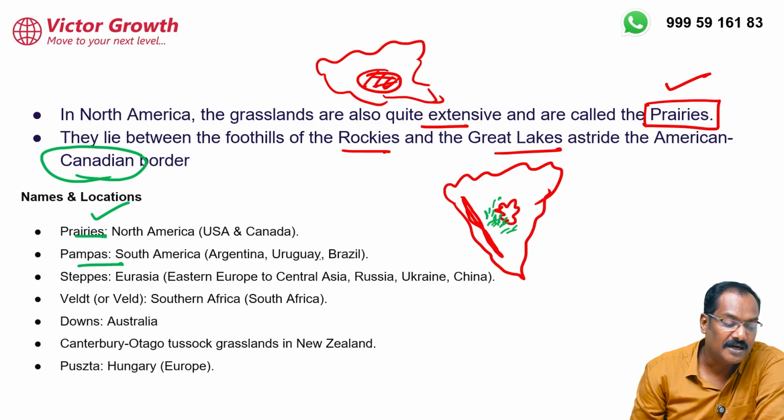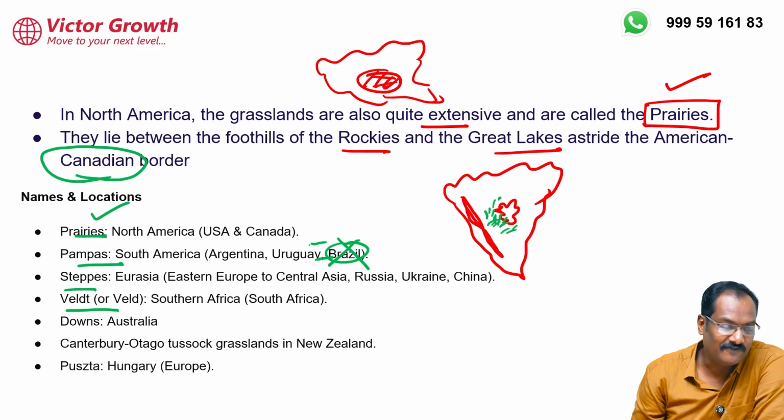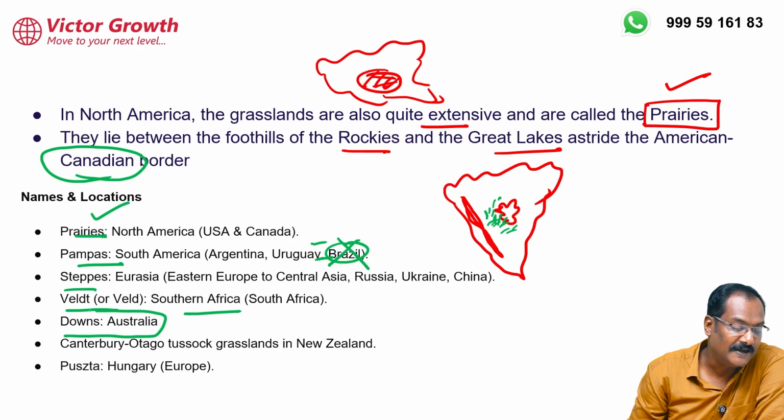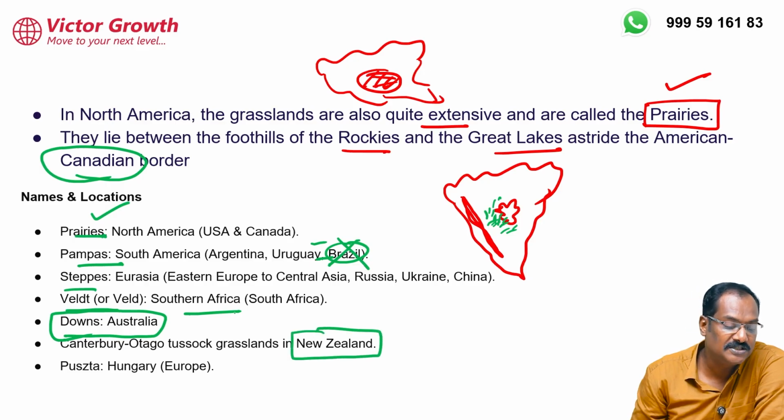That means Argentina, Uruguay, Brazil and all. Some parts of Brazil also, but it is a very small part, otherwise you can ignore it. Steppe I already told you. Veld, yes, Veld. In South Africa, Veld is found. Downs in Australia. Canterbury, Otago, Tussocky grass, that is in New Zealand. So this is found in New Zealand also. This is found in Australia also, and also found in Hungary.